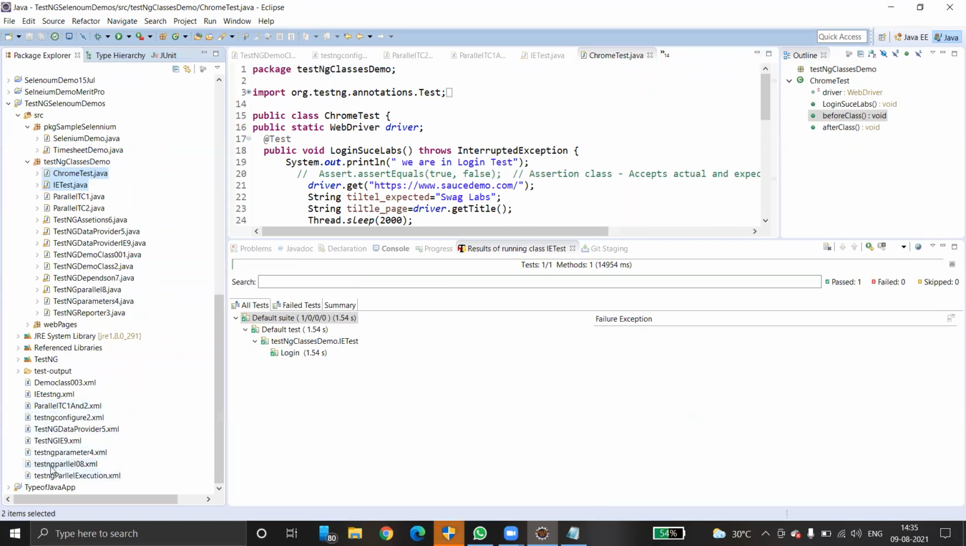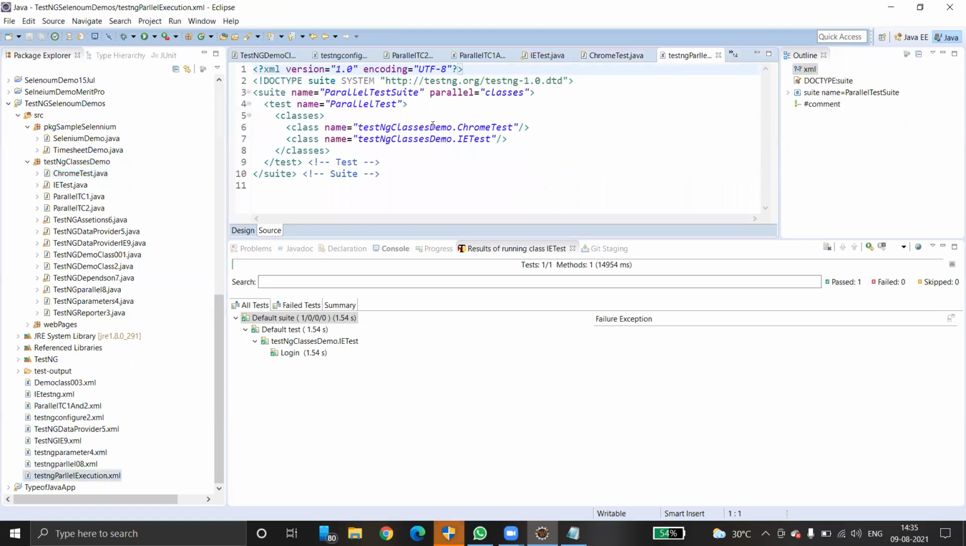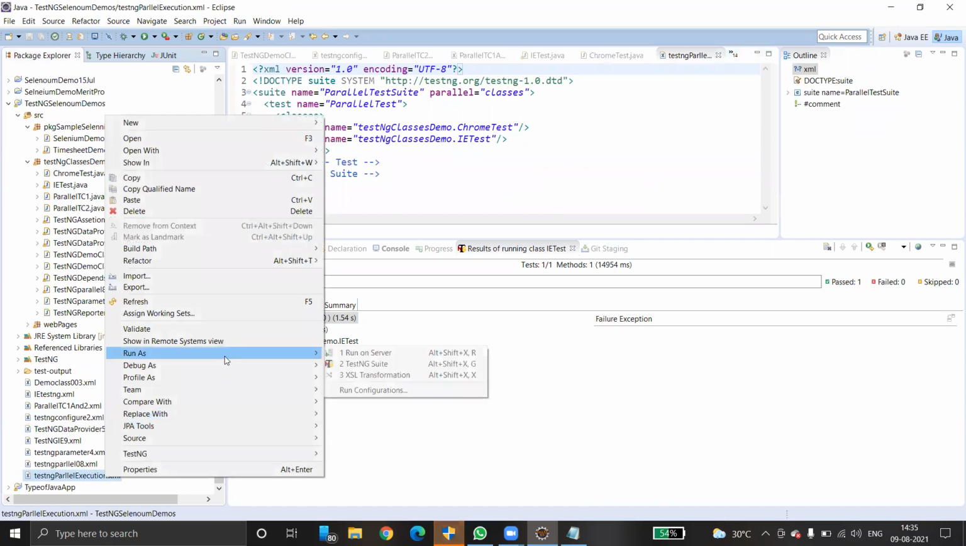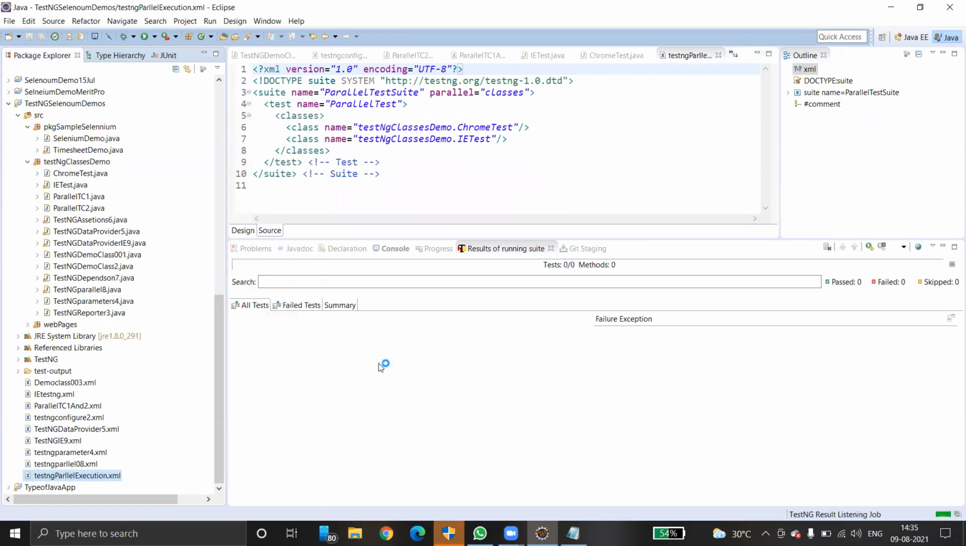I have already created parallel execution. Yeah, this one I think. Okay. Let's go here. Here you can see Chrome test and IE test. Both tests are there. Parallel execution is classes. Just execute and check. Just right click. Run as TestNG suite. That's all.